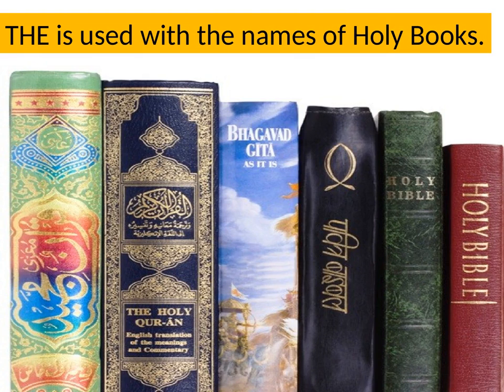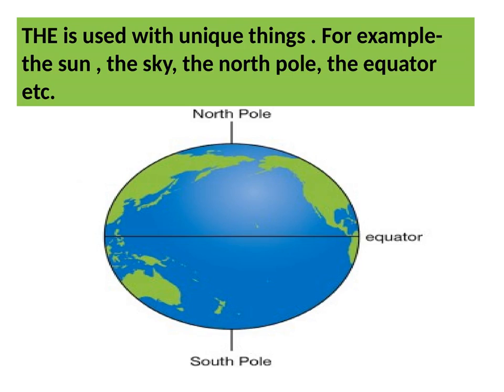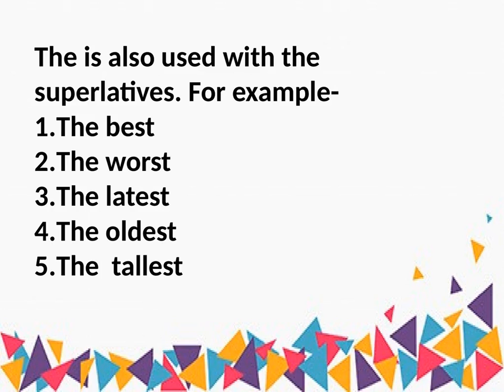"The" is also used with the names of holy books, like the Bhagavad Gita, the Holy Bible, the Quran. And "the" is also used with unique things, like the sun, the moon, the sky, the North Pole, the equator, etc. And "the" is also used with superlatives, like the best, the worst, the latest, the oldest, the tallest. So we are using "the". Without "the", superlatives cannot be written in the sentence.